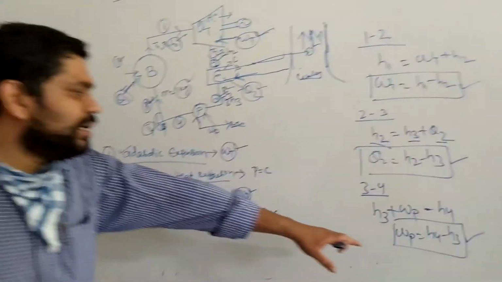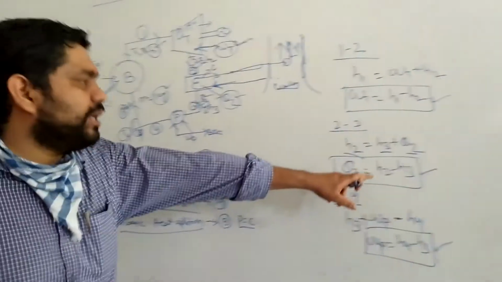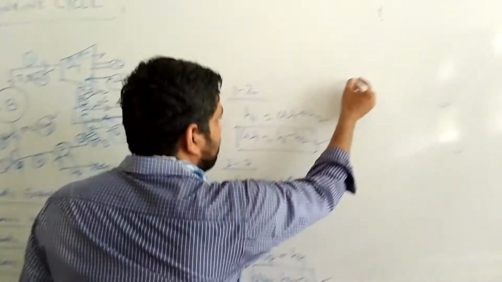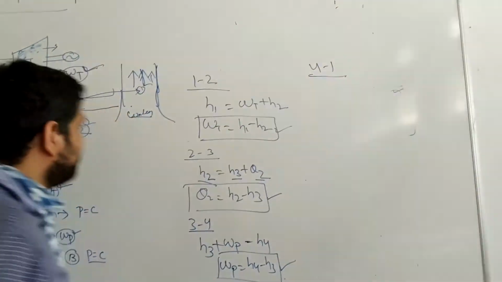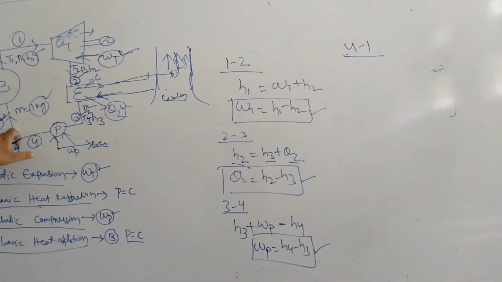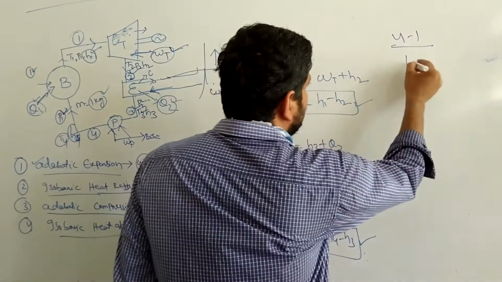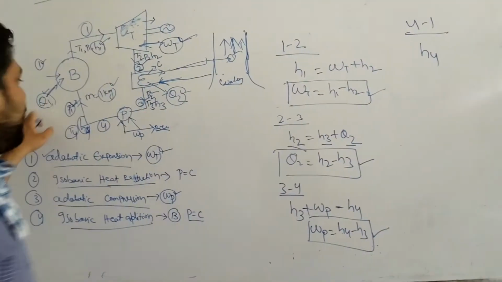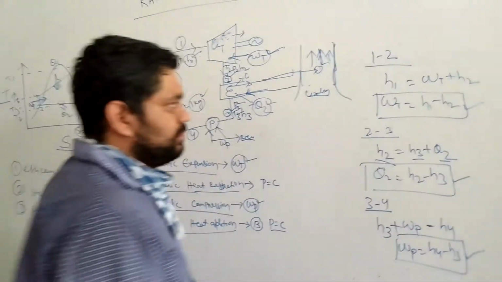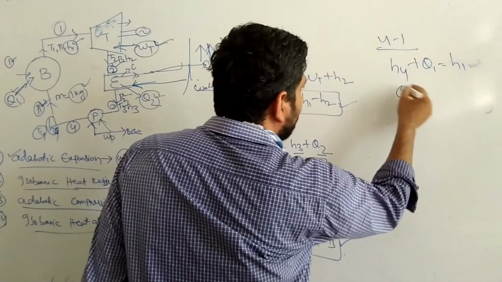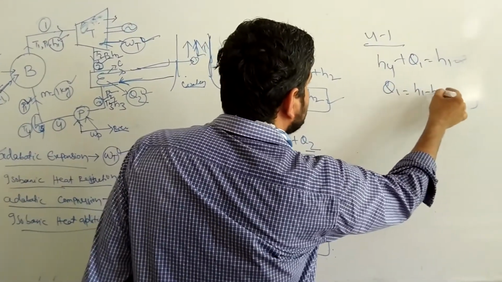So WP is your H4 minus H3, Q2 is your H2 minus H3, and WT is your H1 minus H2. Now considering 4 to 1, that is your boiler process, using the steady flow energy equation. Here H4 is the entry, and Q1 amount will be added here, and the output is H1. So Q1 is equal to H1 minus H4.